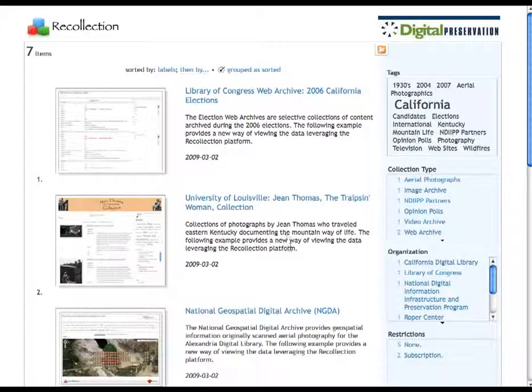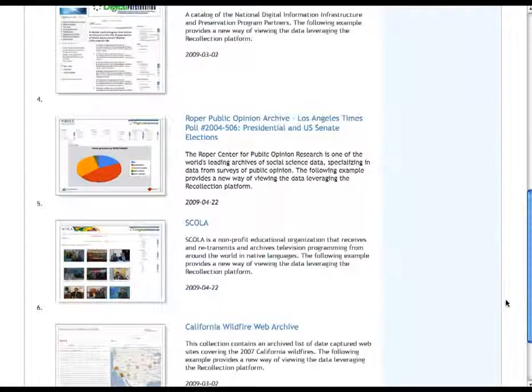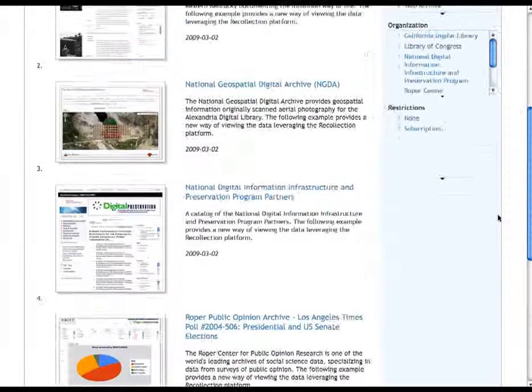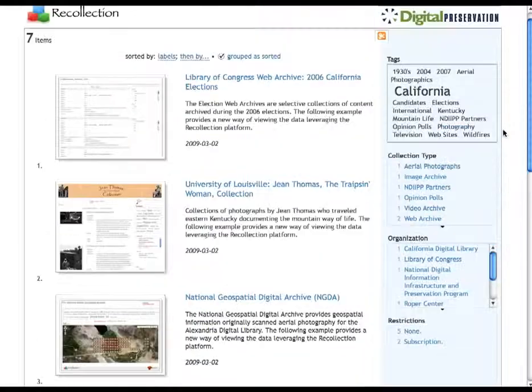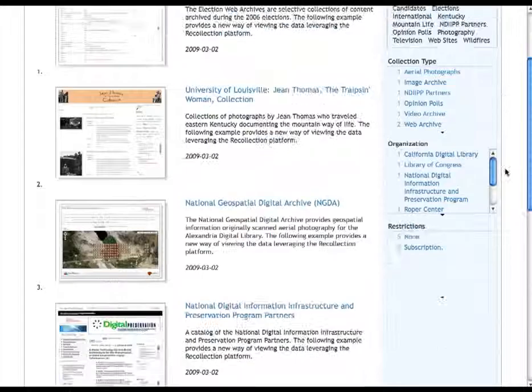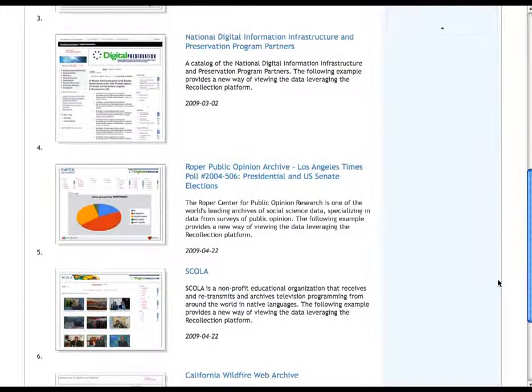Any view that's created by NDIP partners becomes items in a collection themselves. In this particular case, for example, we've highlighted a handful of different views that reflect not only different interesting characteristics of the underlying NDIP data, but also highlighting characteristics of the Recollection platform itself.